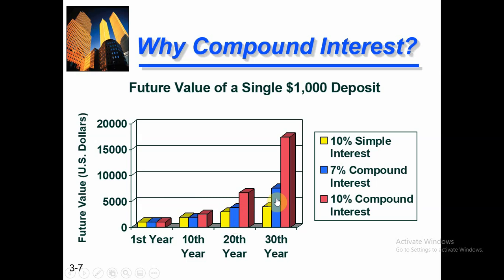In the last year, the 30th year, there is a big visible difference between all the techniques, and we can conclude that compounding interest gives you a much bigger volume of return compared to simple interest, although both have the same interest rate.